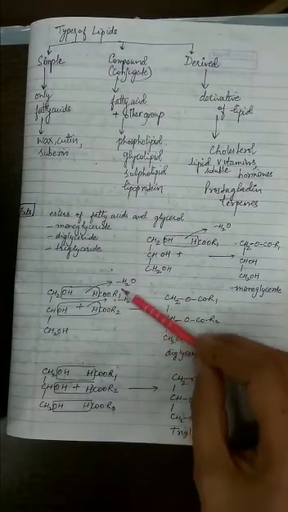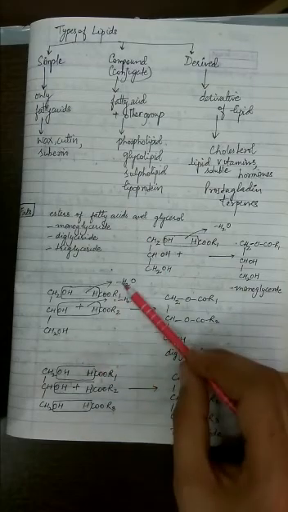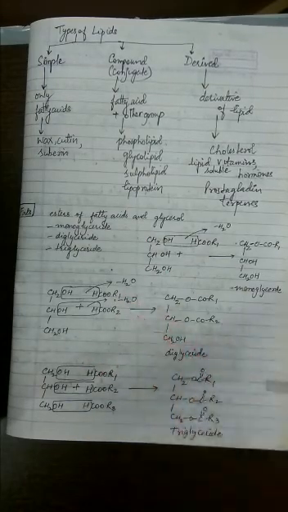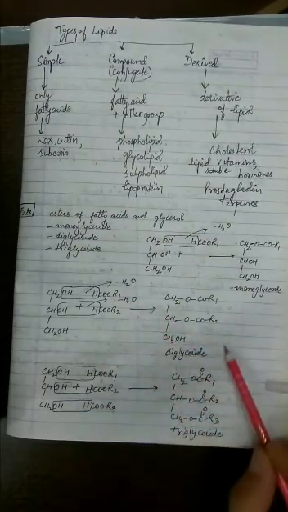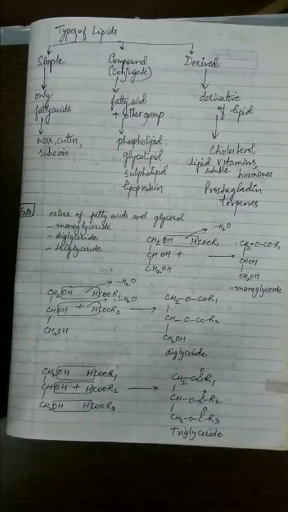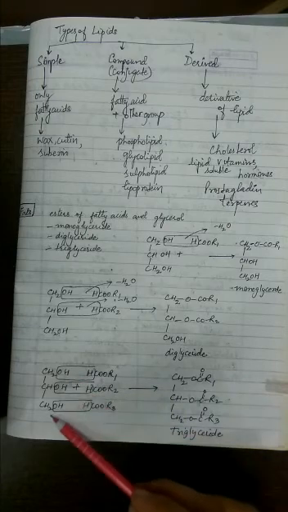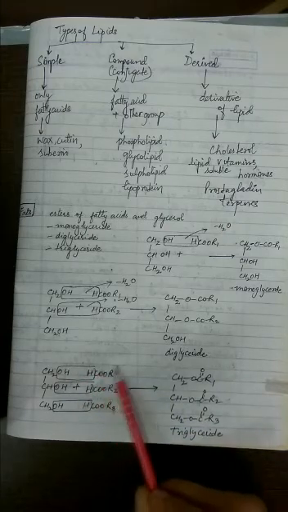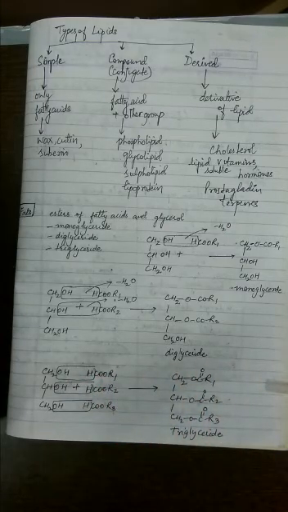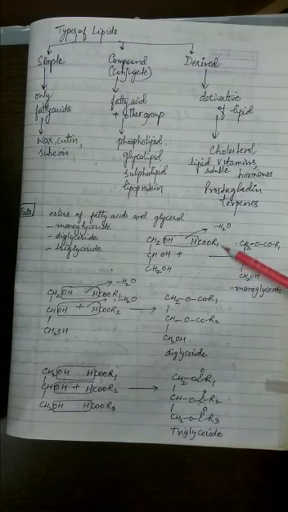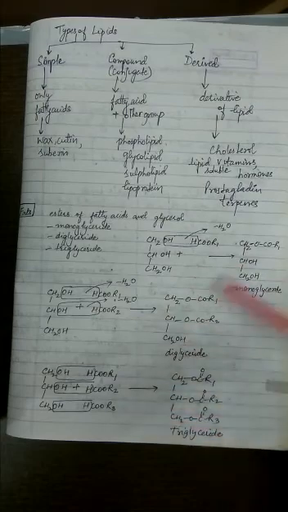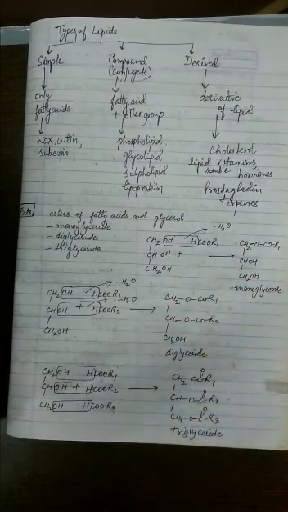When two fatty acids react with the glycerol, two molecules of water will go outside and a diglyceride will be formed. In the same manner, when three fatty acids react with the glycerol, three molecules of water will go outside and finally a triglyceride will be formed. Remember one thing, this R1, R2 which I have mentioned, they can be the same or they can be different.